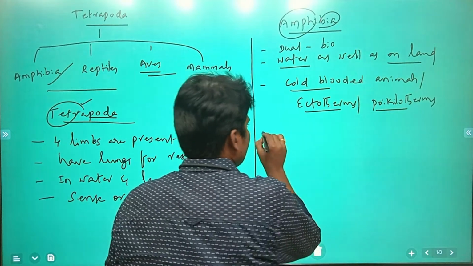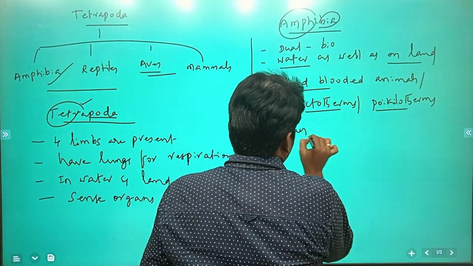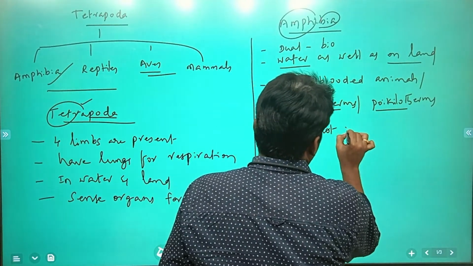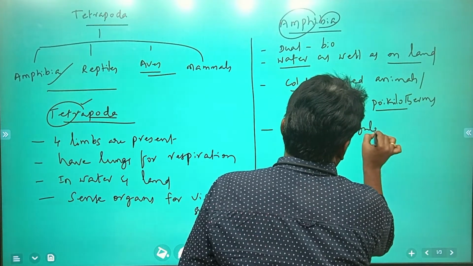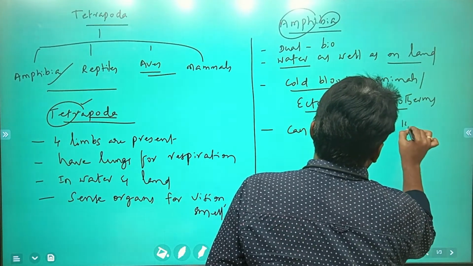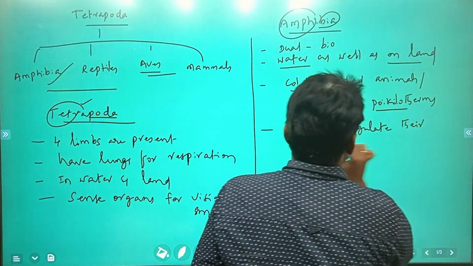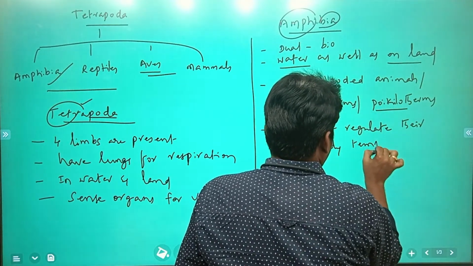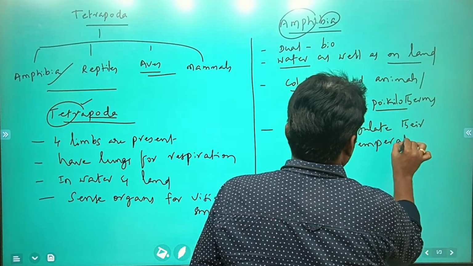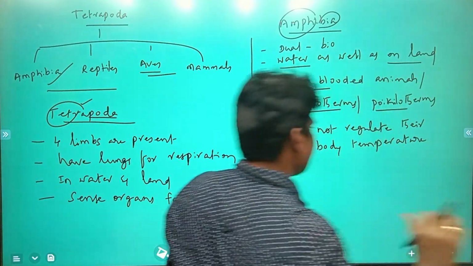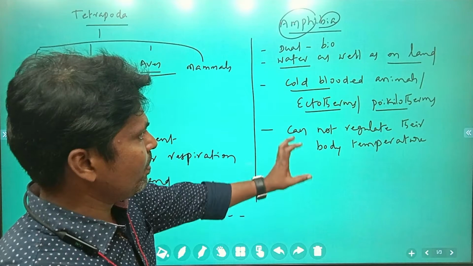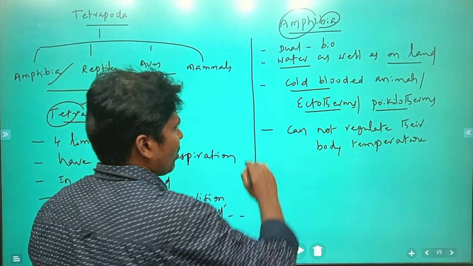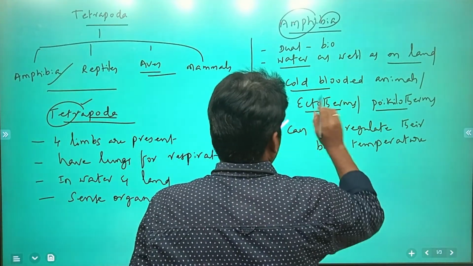These organisms cannot regulate their body temperature. Whatever the environment's temperature is, their body also has the same. This comes under cold-blooded animals.